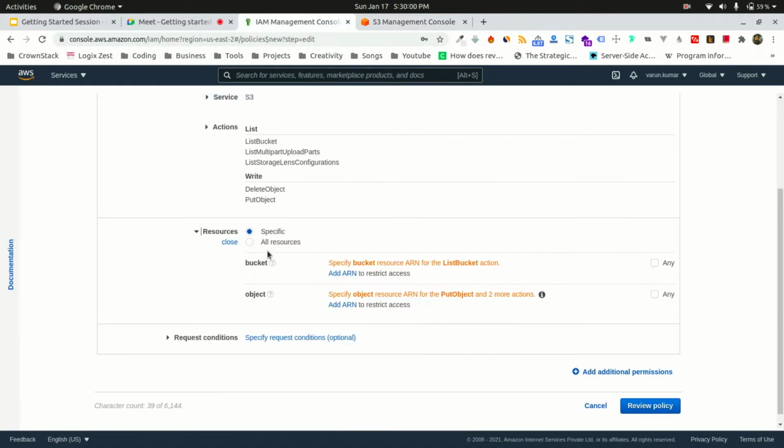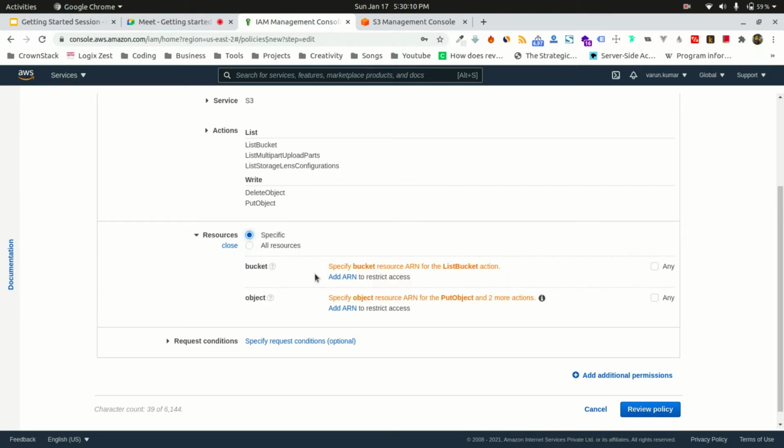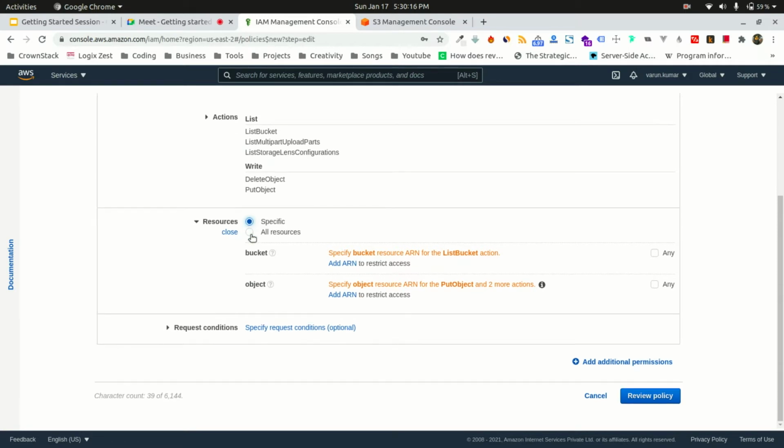So with the service, I can choose all the resources, like I want to give access to all, or if you only want to specify some of them, you can provide specific names. So how do you provide a specific name? You provide an ARN. So what is ARN? ARN is Amazon Resource Name.